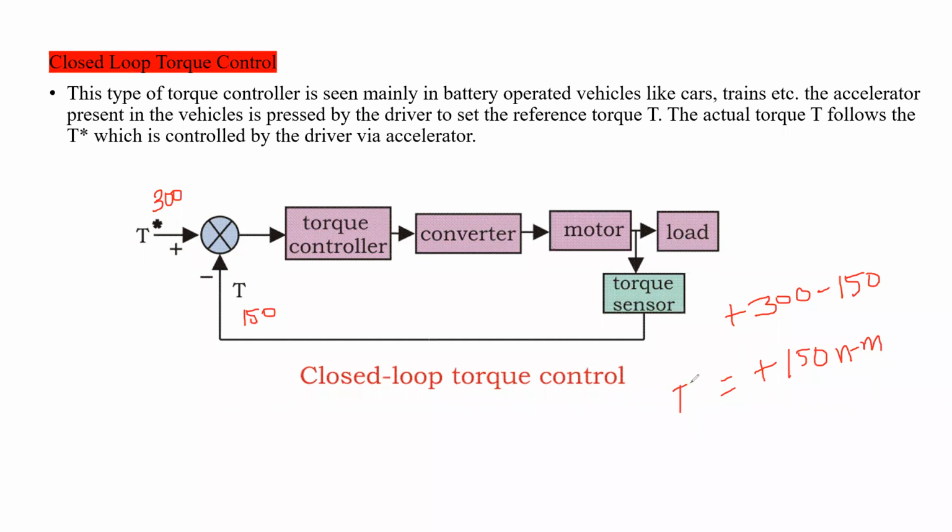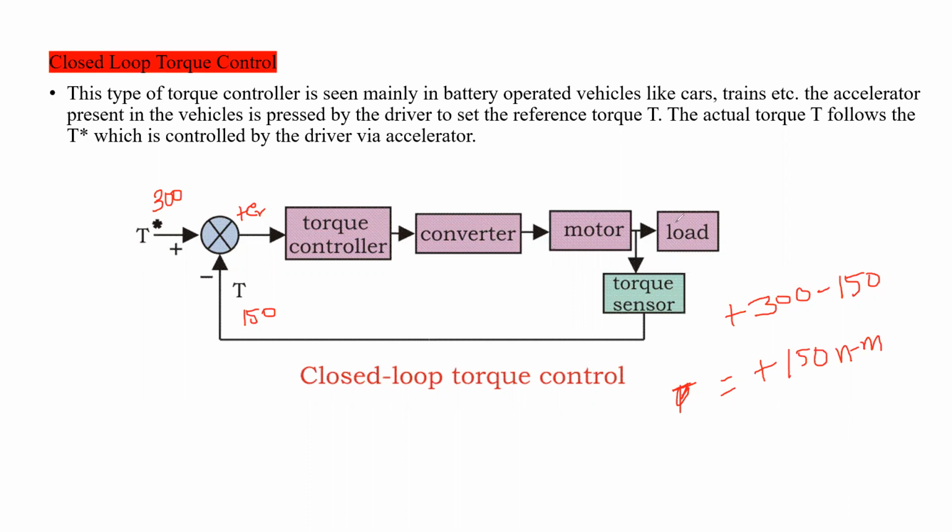How much? 150. So plus 150, a positive error is produced by the comparator. Is it right? Positive error means some amount of torque has decreased.